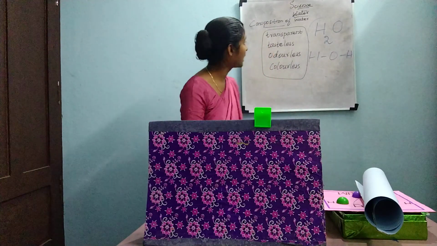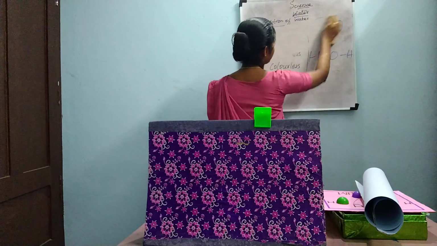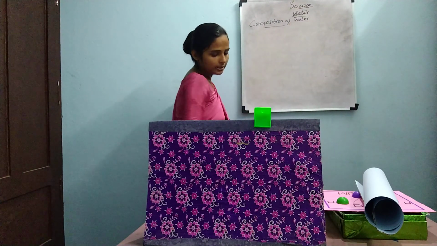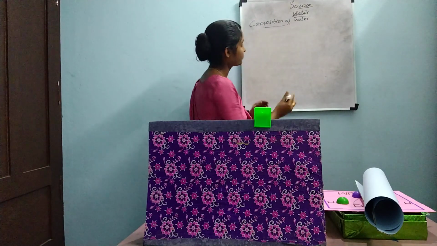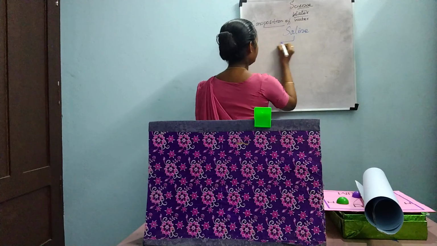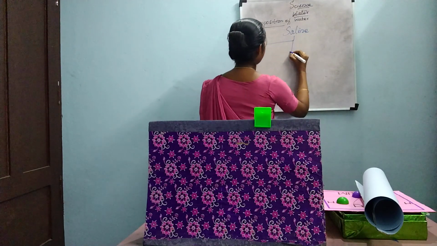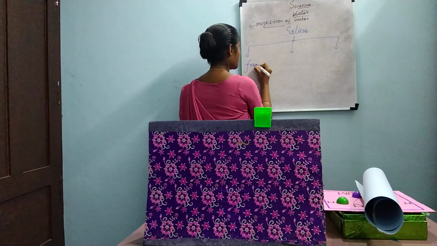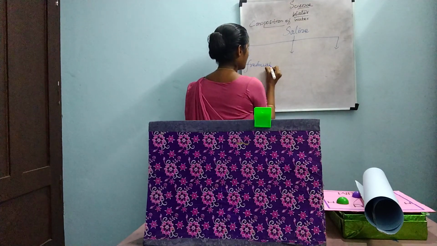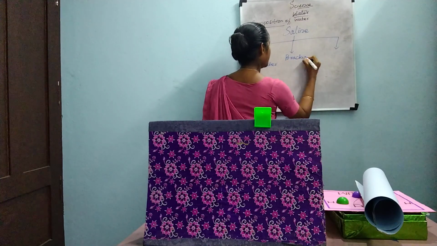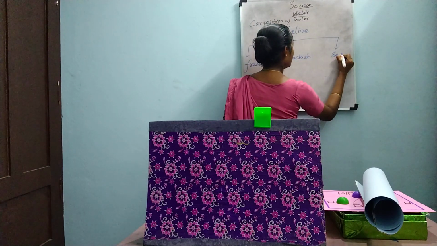And the main point is this: saline water. Saline water is divided into three: fresh water, brackish water and sea water.